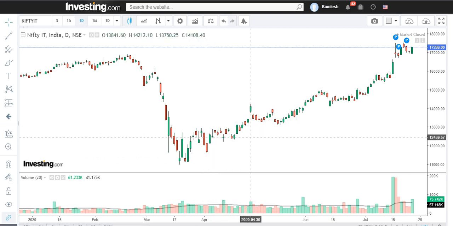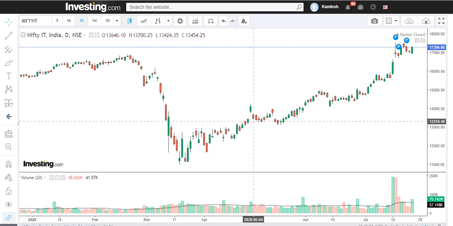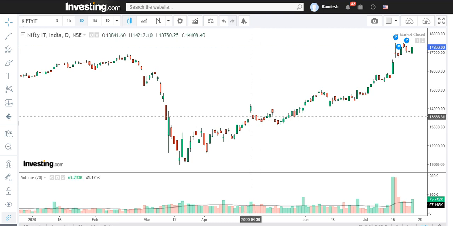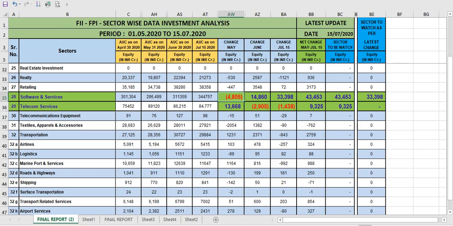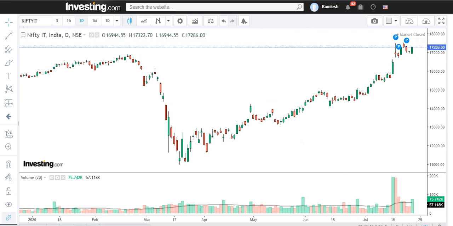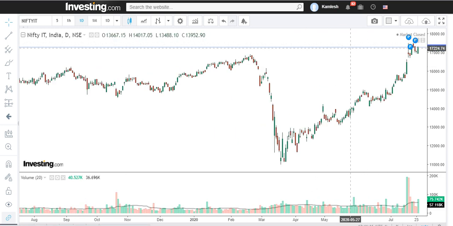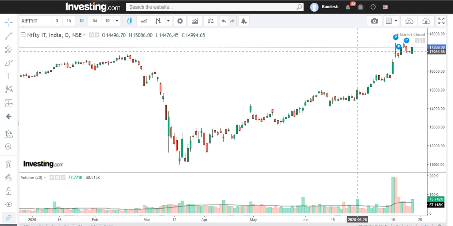It's going up, but not much, because they withdrew a very small amount. But you can see 40,000 and 30,000 they invested in June, and in 15 days of July only, 33,000. Now you can see what happened. It's going to be a blast because they have invested fully in the IT sector.